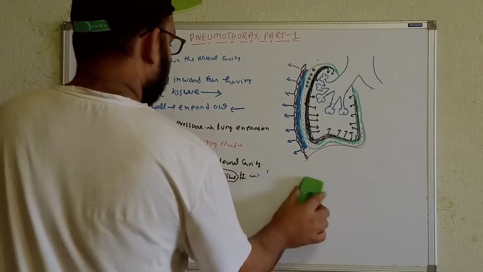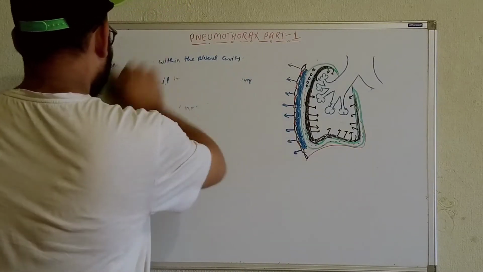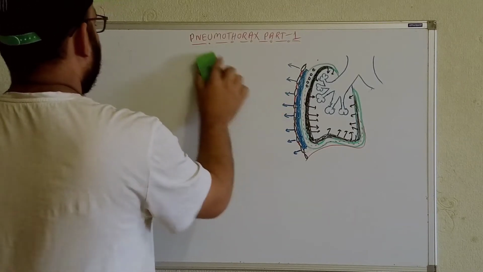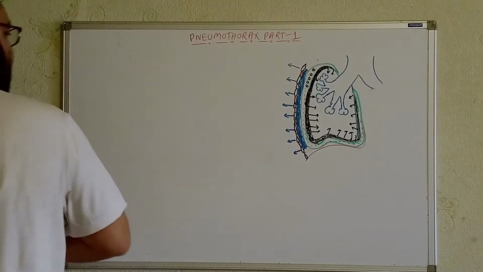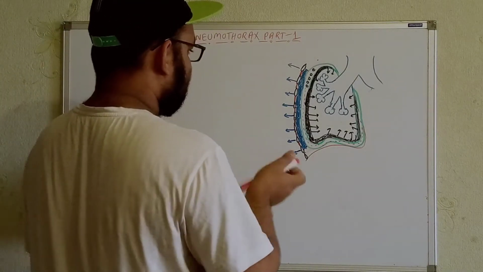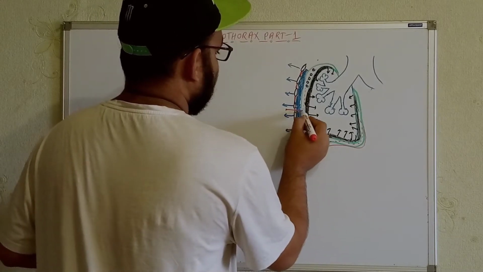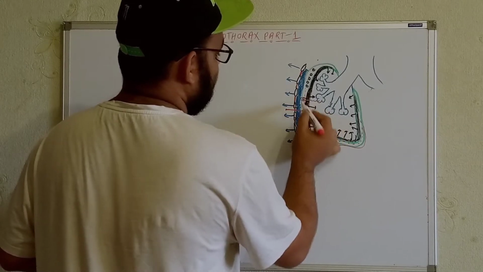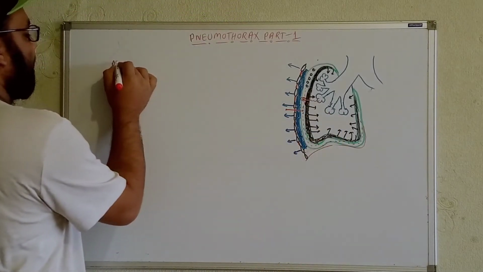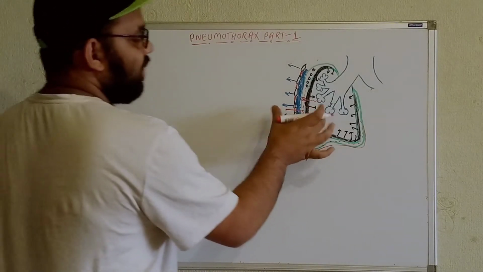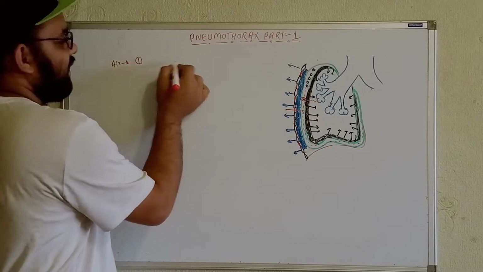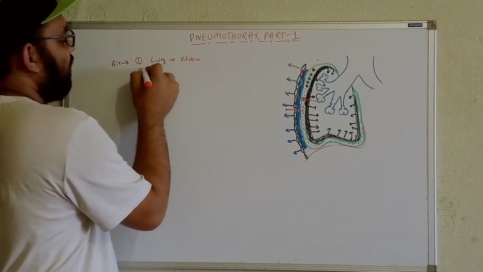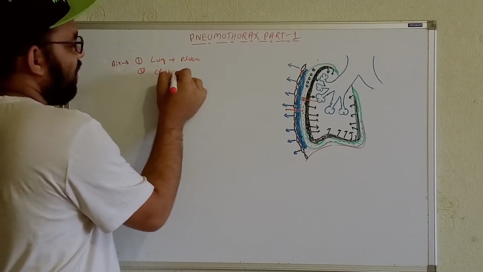For the development of pneumothorax, definitely air should come within the pleural cavity. Now from where will the air come? One, the air can come from the chest cavity over here. Another, the air can come from the lungs. So the air can come within the pleural cavity from the lung to the pleura, and from the chest to the pleura.